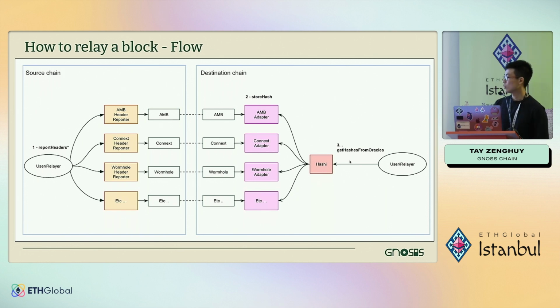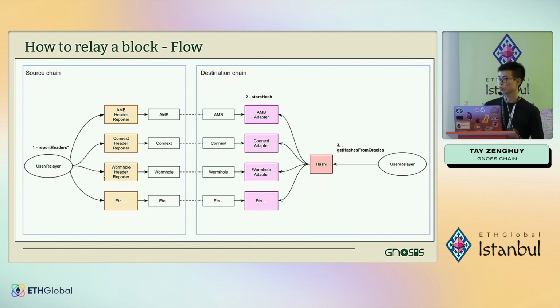Where Hashi comes in is that you can think of Hashi like a multi-sig of bridges. So you can define your threshold. For example, I call 5 bridges to bridge the same block headers for me, and I want 3 out of 5 of them to store the same hashes, then I can assume that the block header is correct. That is where the additive security comes in.